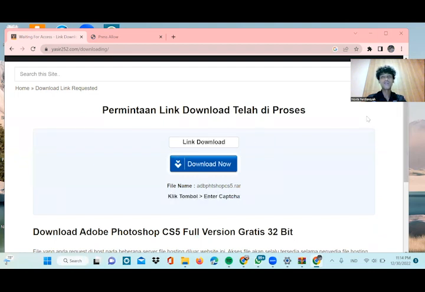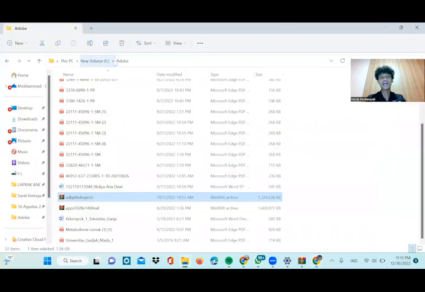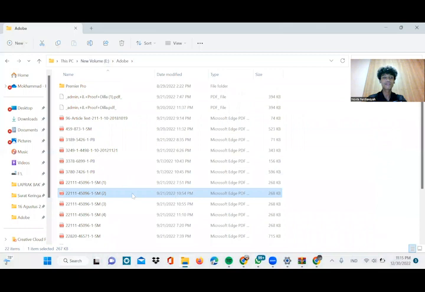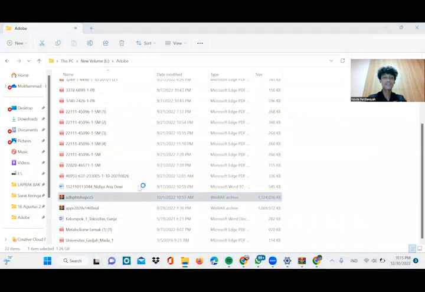Okay, because I have downloaded the file, the next step is to find the location of the file. The location of the file is This PC, New Volume, and Adobe. The second step, after the application has been downloaded, is double clicking the mouse to continue installing the application. Double click.